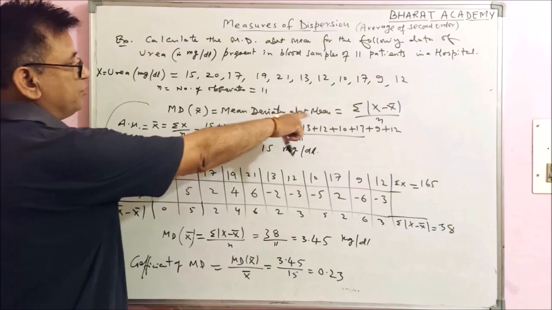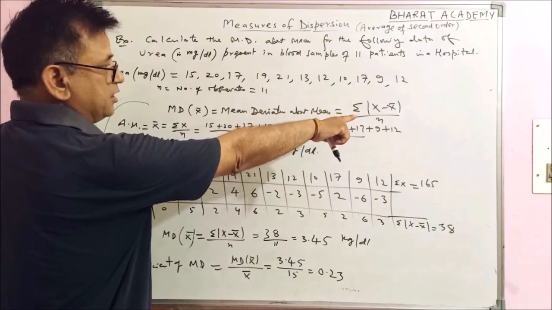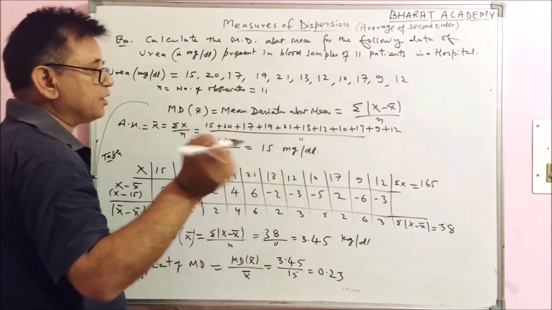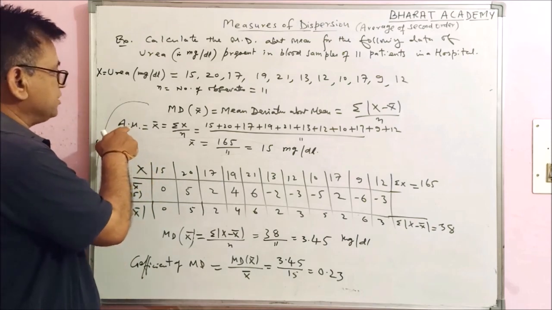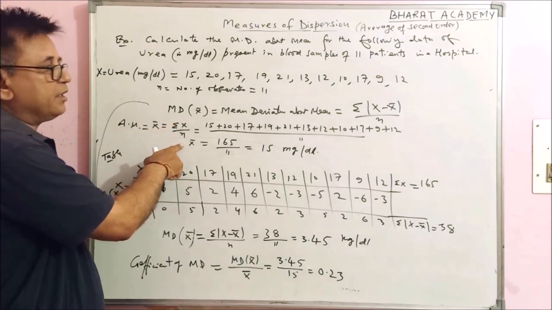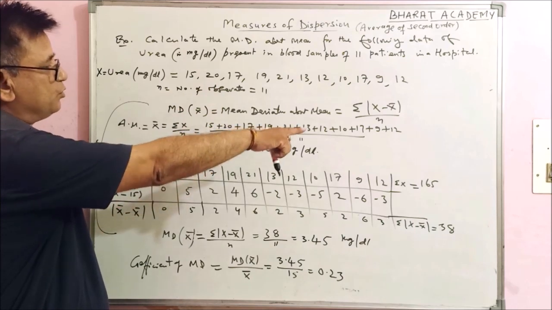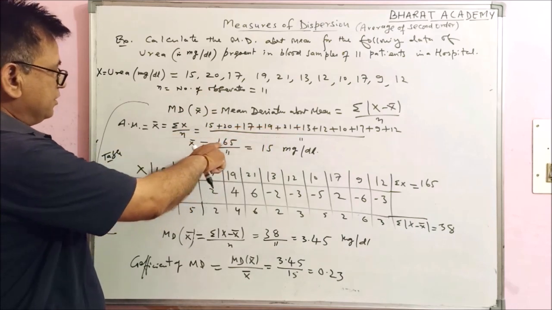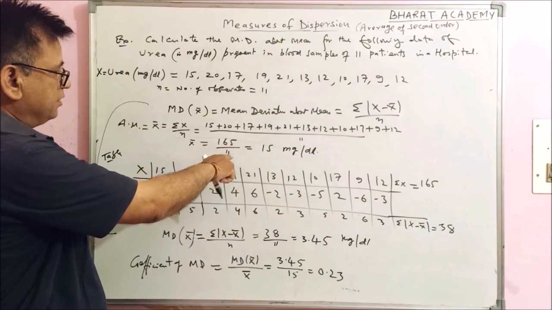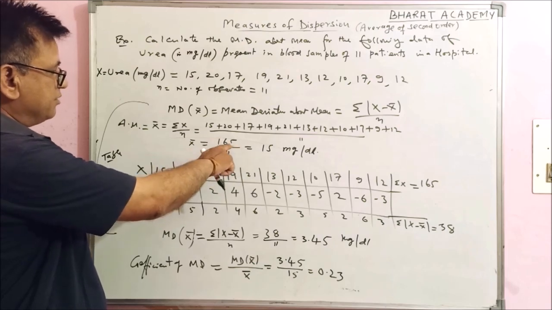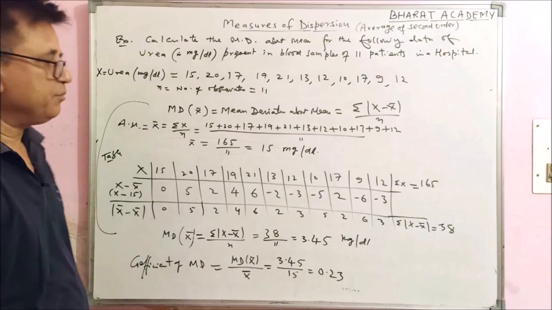Mean deviation about mean is summation of absolute x minus x bar upon n. You will have to calculate x bar first. X bar means arithmetic mean, summation x upon n. Add all these values 15, 20, 17 up to 12 divided by 11. So this is 165 by 11. The x bar is 165 by 11 equal to 15 mg per dl.